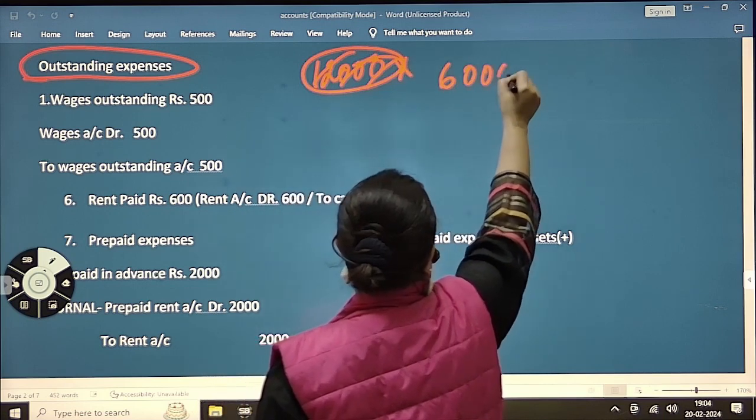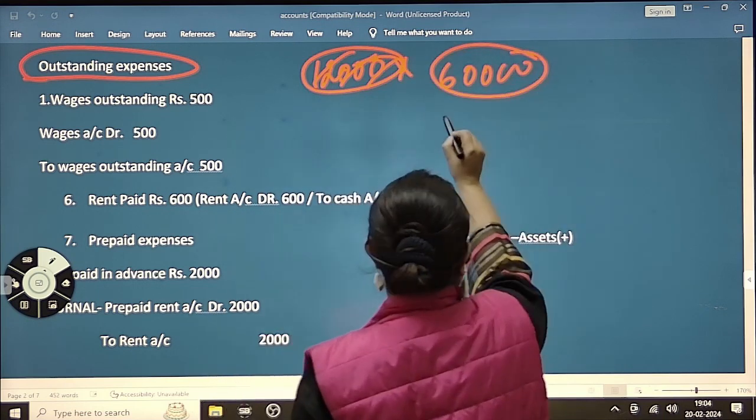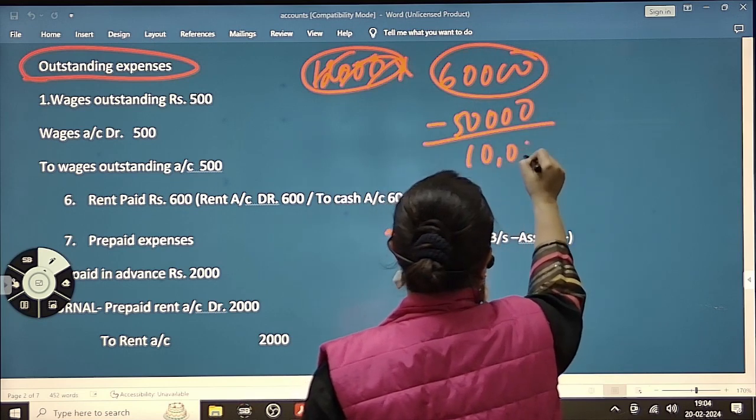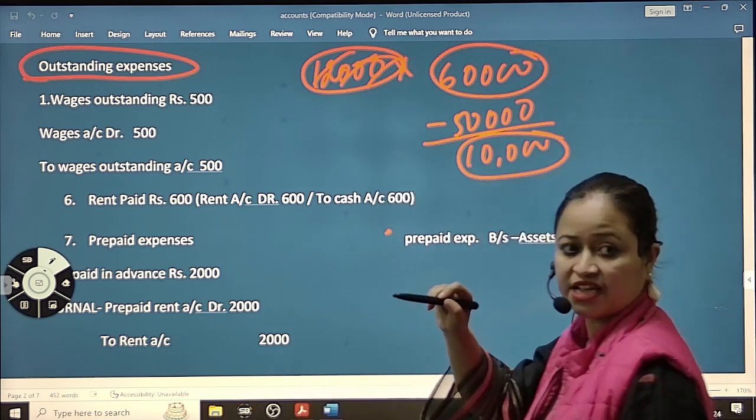Suppose salary you are paying 60,000, and this year you have paid only 50,000. So what is remaining? 10,000.